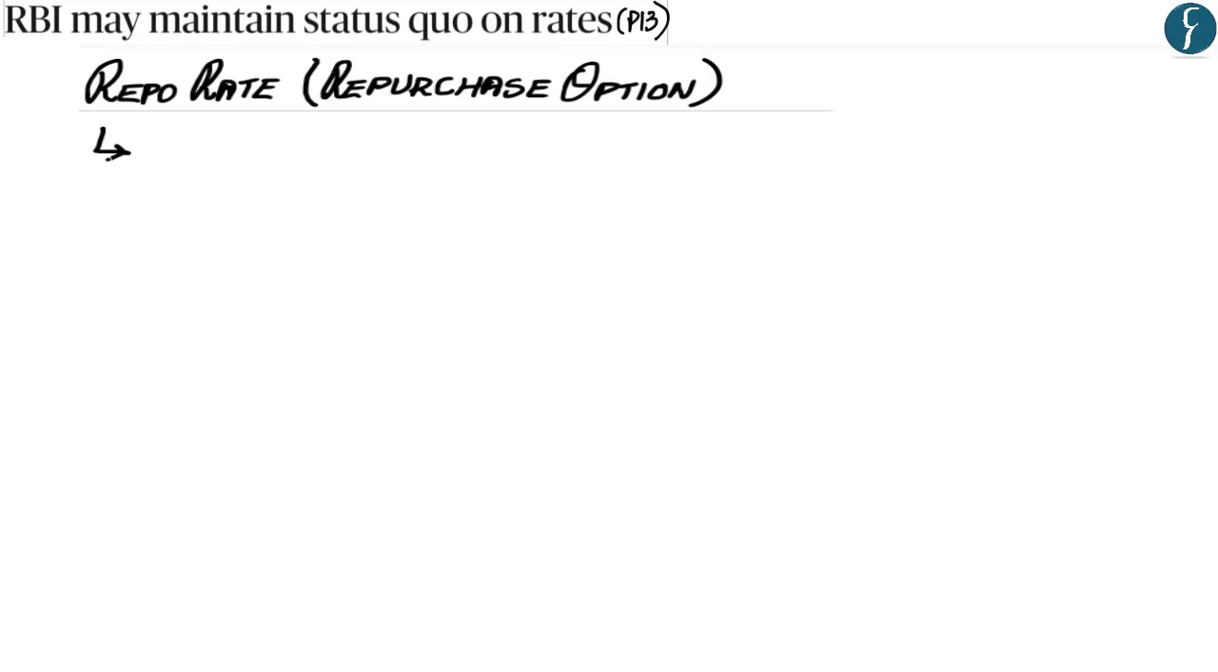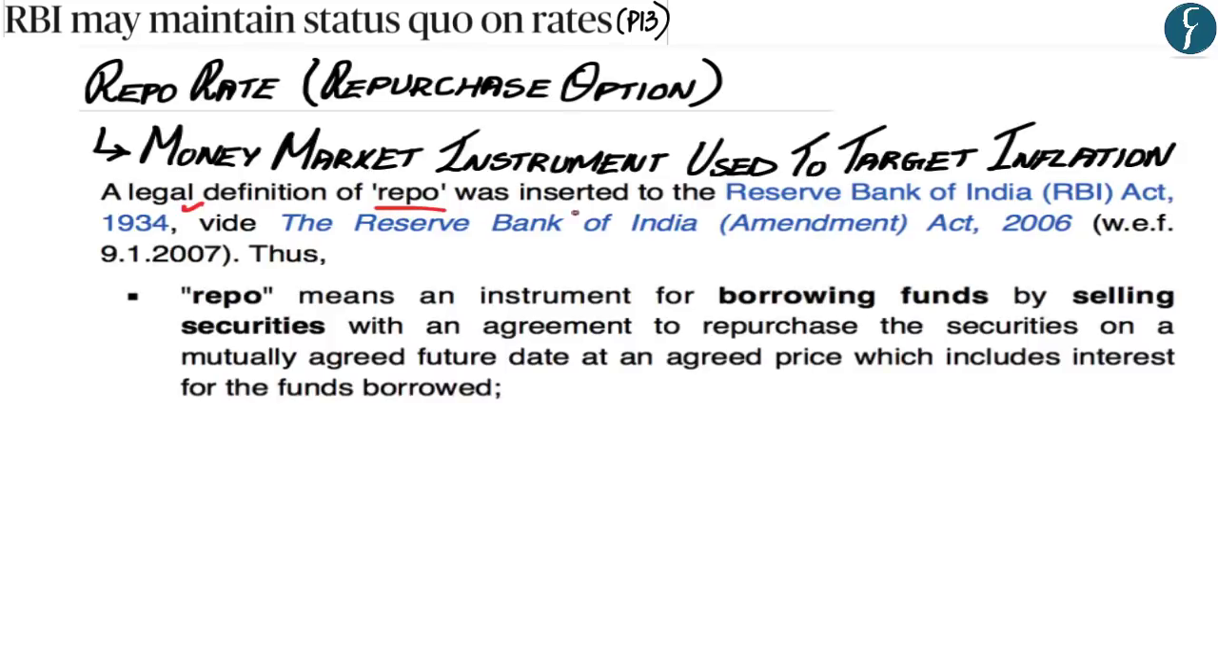Now repo is a short form for repurchase option, and it is a money market instrument which is used to target inflation. Now the legal definition of repo rate as per the Reserve Bank of India Act of 1934 means that repo or the repurchase option is an instrument for borrowing funds, and this fund is borrowed by selling securities, wherein an agreement is signed to repurchase the securities at a mutually agreed future date, and this repurchase at a future date would be at an agreed price and an agreed upon interest rate.